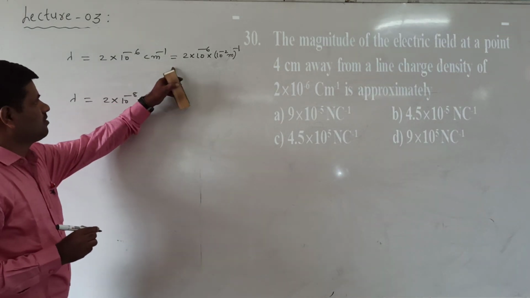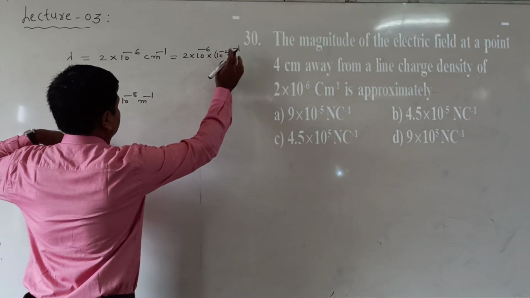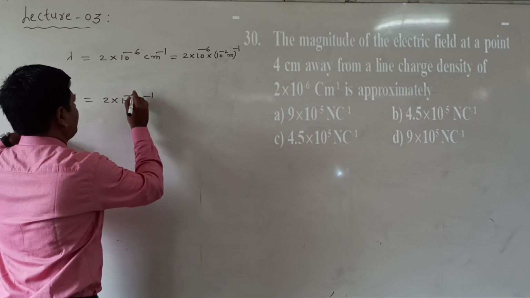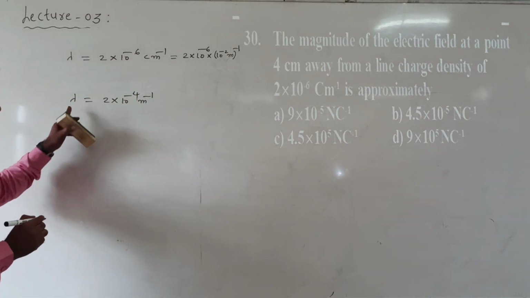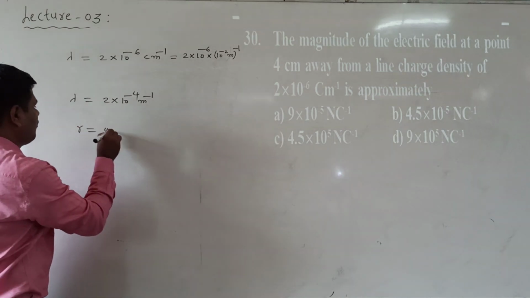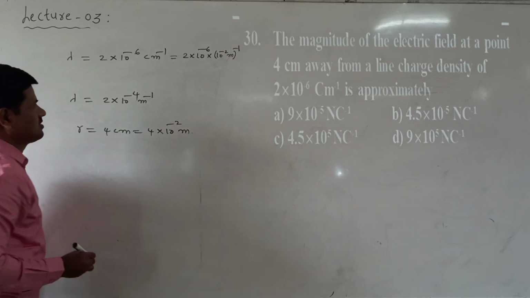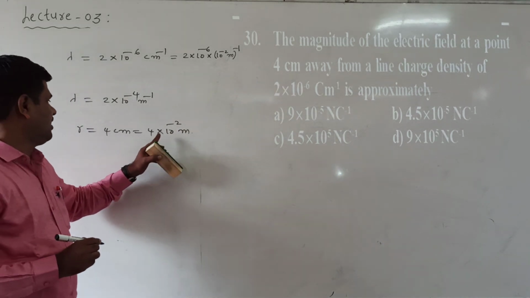Right, 1 centimeter is equal to 10 power of minus 2, and with power of minus 1, minus 2 into minus 1 means plus, so we get 10 power of 2. That is the lambda value. Next, the distance is given. R is equal to 4 centimeter, 4 into 10 power of minus 2 meters. Right, this is the R value.